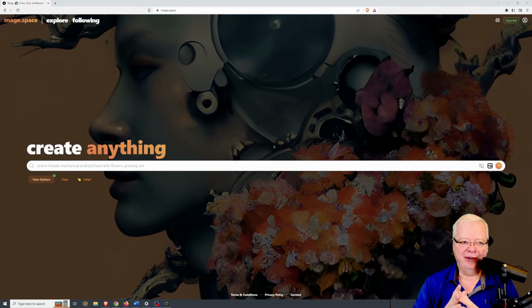So if you want to create spicier images like this, or even this, then I've got the AI art generator for you. I want to introduce you to Mage.Space. Mage.Space is a Stable Diffusion based AI art generator, but they take away the limitations of filters, and they will create a lot of decent artwork for you that is not necessarily safe for YouTube.